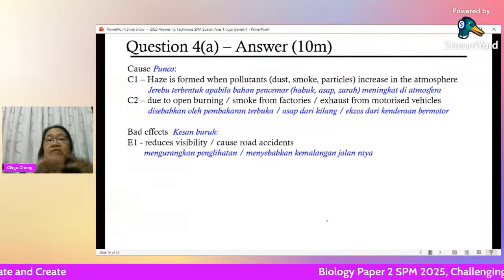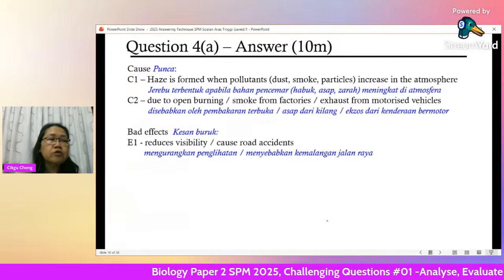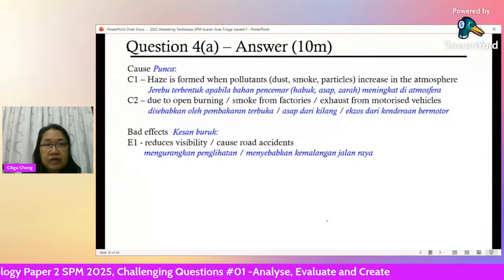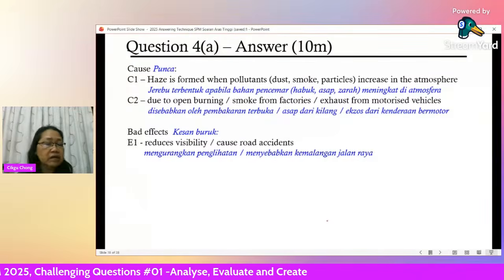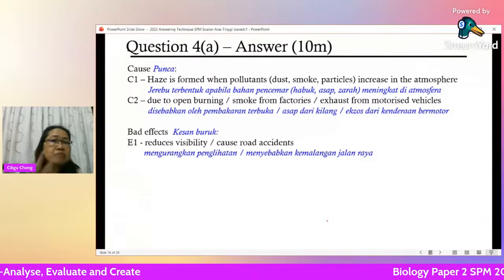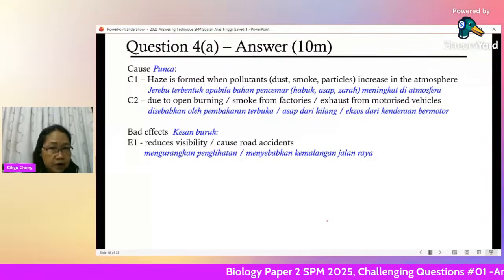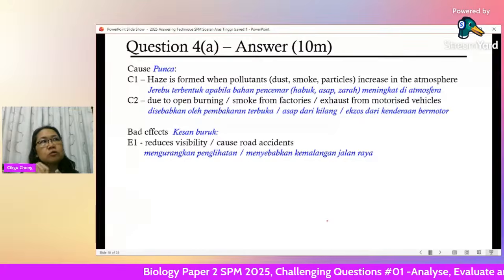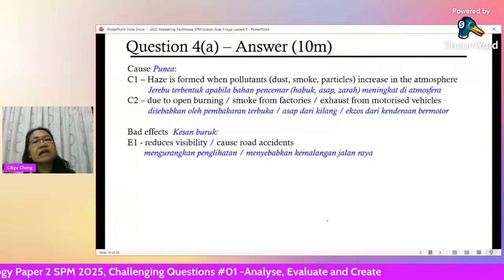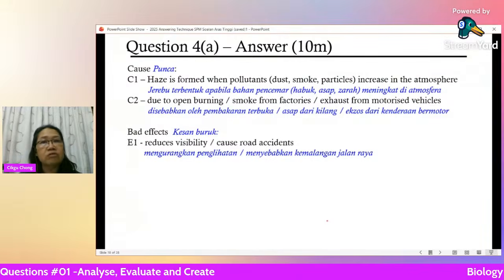If they never say this is a bad effect on something specific, generally, then you can talk about the environment and also human health. This question does not say whether they want human health or environment, which means you can talk about all. This is open, very good for those who don't really remember technical stuff, because it's all general, and a lot of things you already learned.